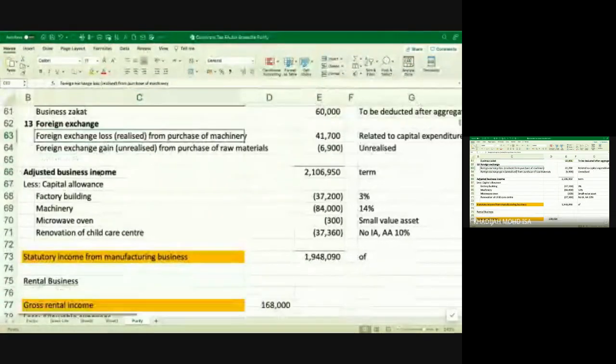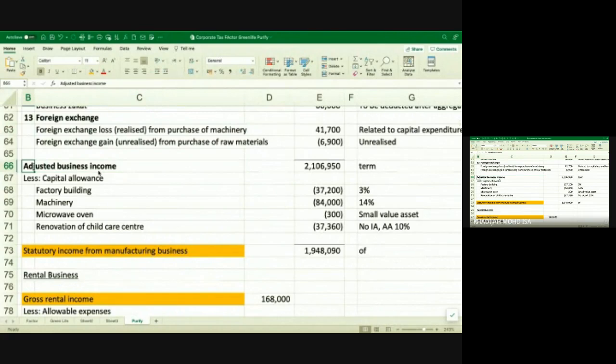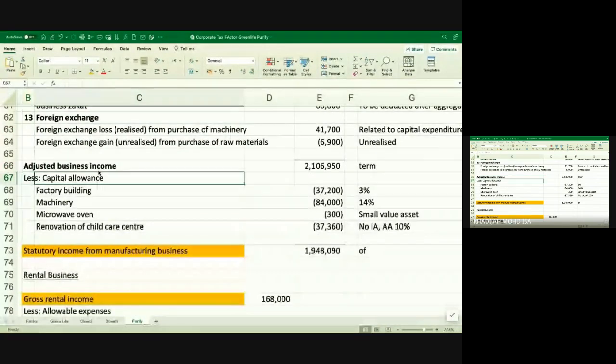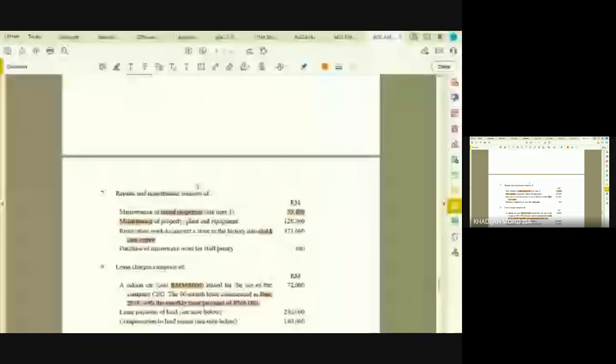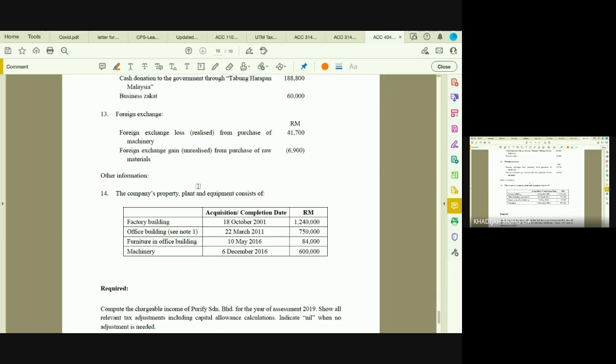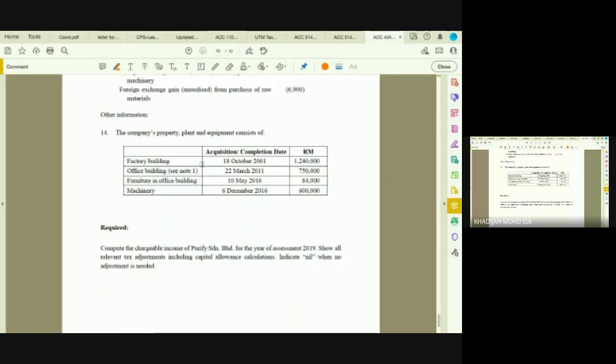Yeah. So from here, you have adjusted business income from your manufacturing. All right, then you minus your capital allowance from your factory building. Where do you get this factory building? You are given the factory building here. Acquisition or completion date. That means that factory building you can claim annual allowance of 3%. Office building, see note number 1.